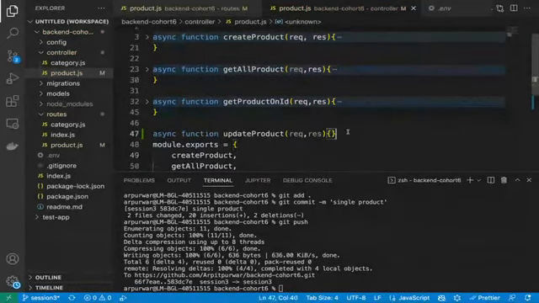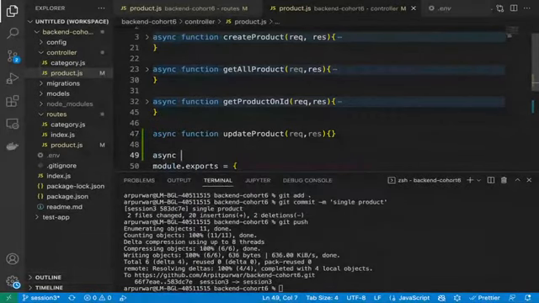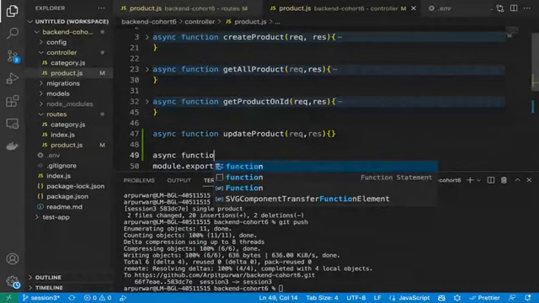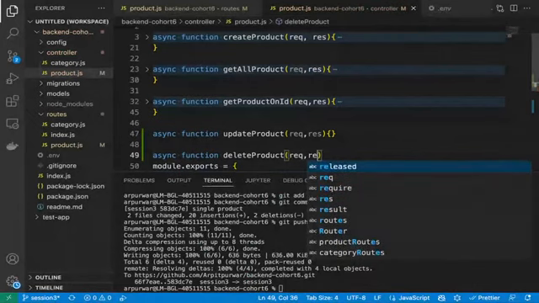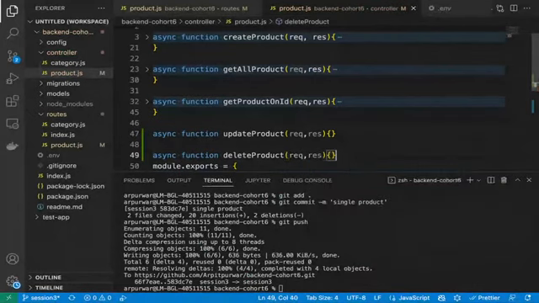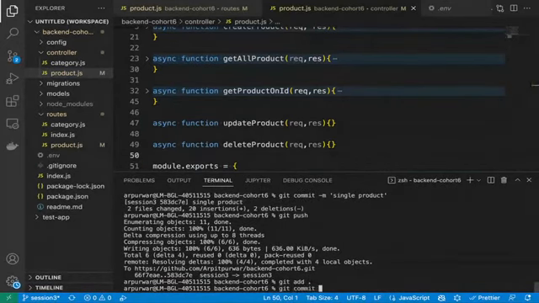And now I will write down the delete method also. Delete product. Now you just need to write the controller logic. Okay, let me post this change so everyone can get it. Update and delete.